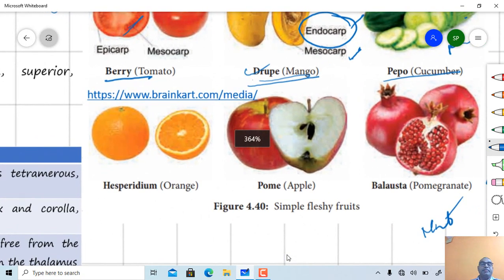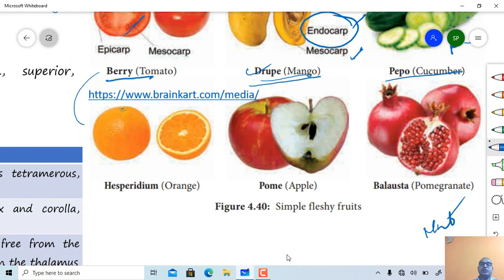Here the epicarp forms the outermost skin, mesocarp forms the inner skin, and endocarp usually produces the placental sacs in which juice is usually present. So this is a Hesperidium type of fruit. This one is a pome type of fruit.